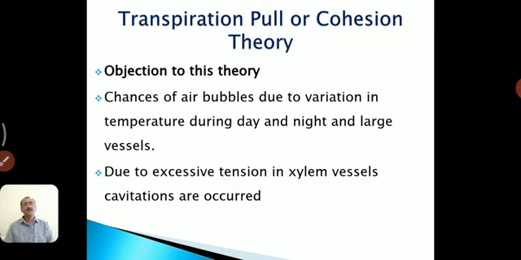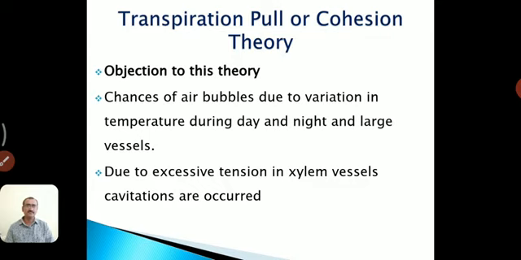What supporting point do they give? They proposed that this problem will be solved as there are many columns of vessels running side by side in the xylem. So due to that, blocking of one or the other will not hamper the ascent of sap.